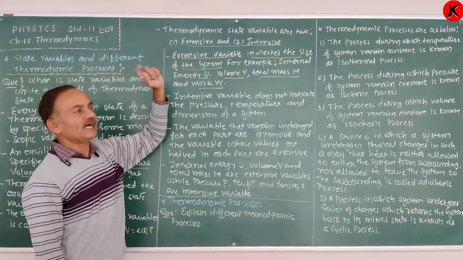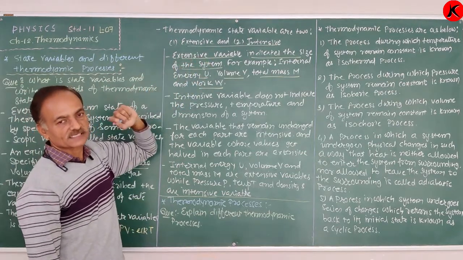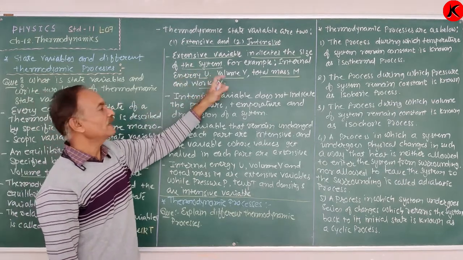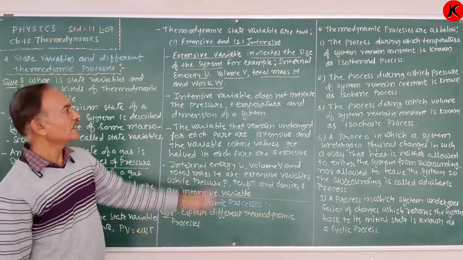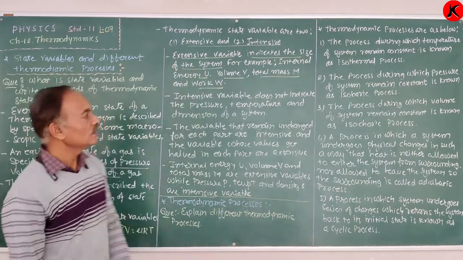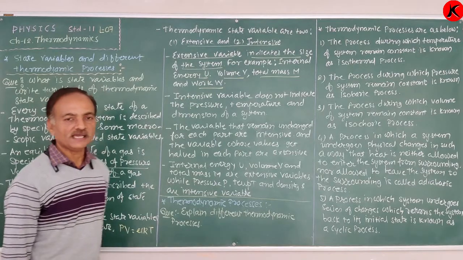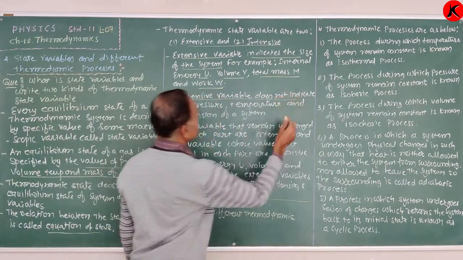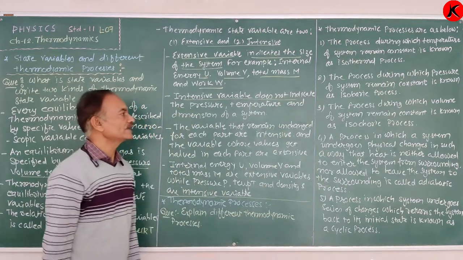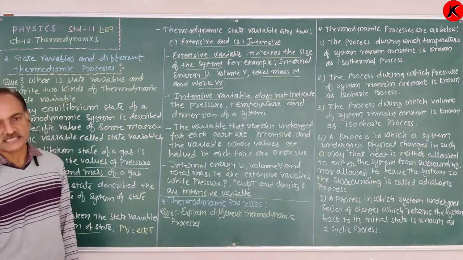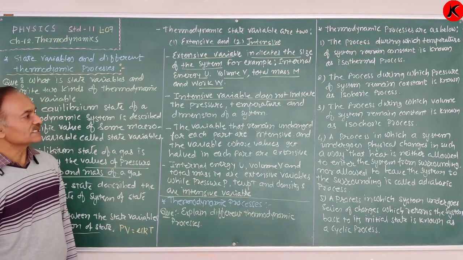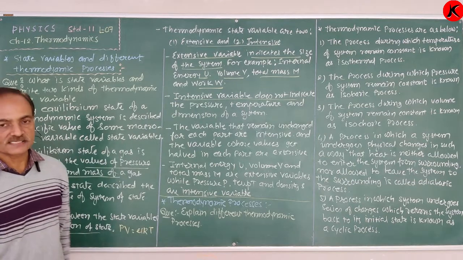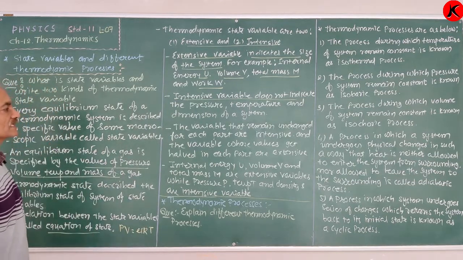Extensive variable indicates the size of the system. For example, internal energy, volume V, total mass M, and work W are extensive variables, which indicate the size of a system. Now, an intensive variable does not indicate the size of a system; pressure and temperature are examples.